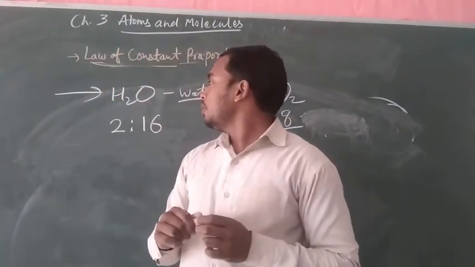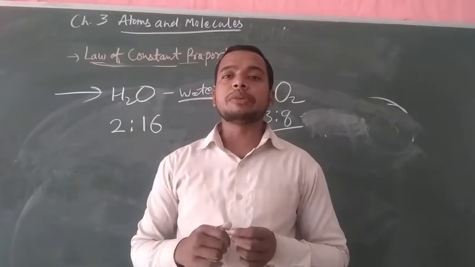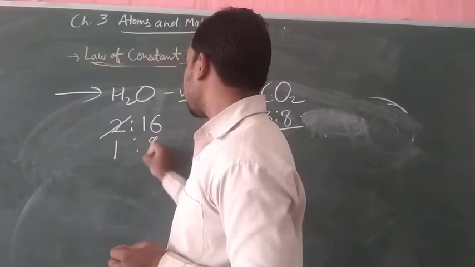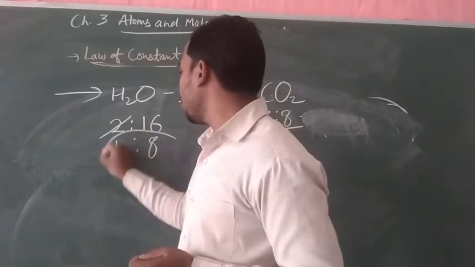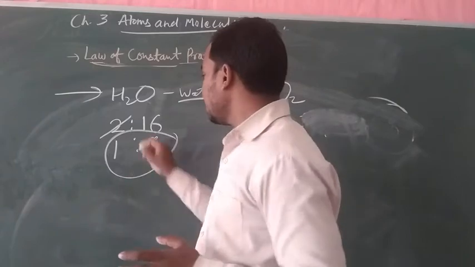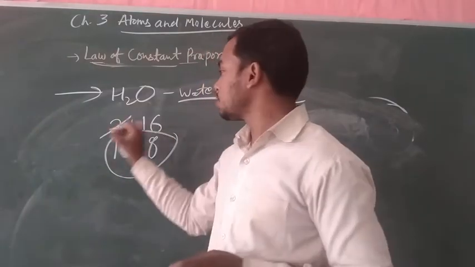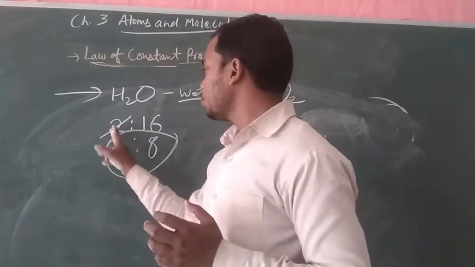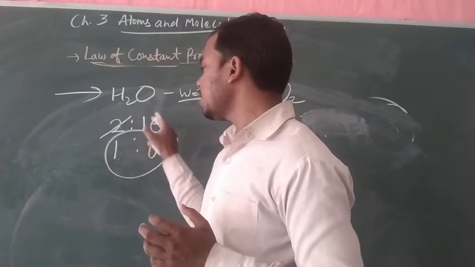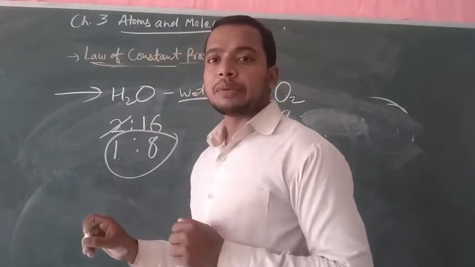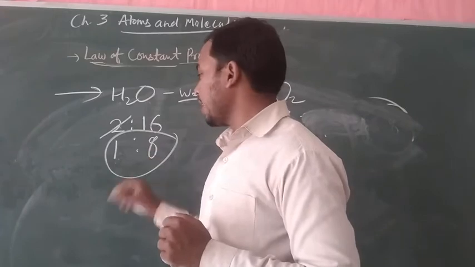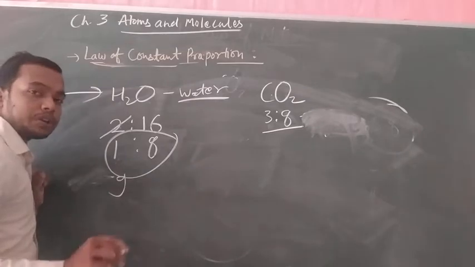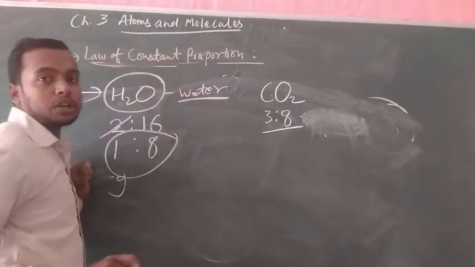If we minimize them, 2 1s are 2 and 2 8s are 16, so we find 1:8, meaning 9 gram in 1 water molecule.